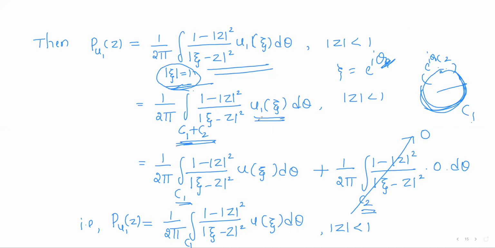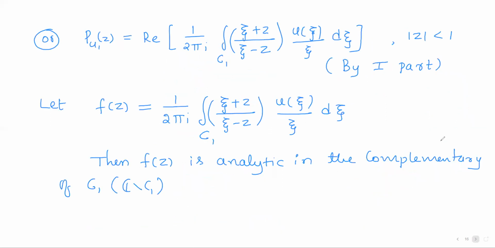So over C1, U1 of xi is nothing but U of xi, and over C2, U1 of xi is nothing but 0. So the integral will be simply 0. So P U1 of z remains to be 1 by 2 pi integral of (1 minus modulus of z squared) by (modulus of xi minus z) whole squared, u of z d theta over the circle C1, because the integral over C2 reduces to 0. Okay.